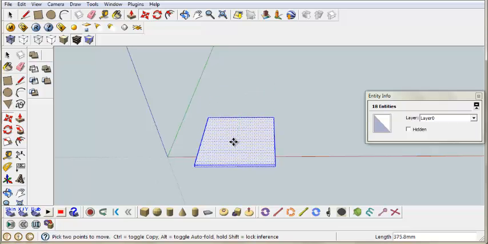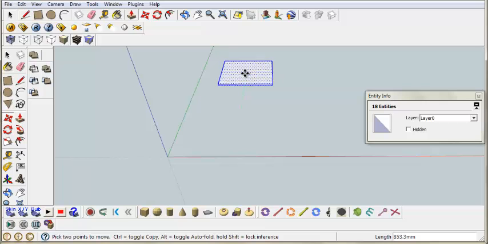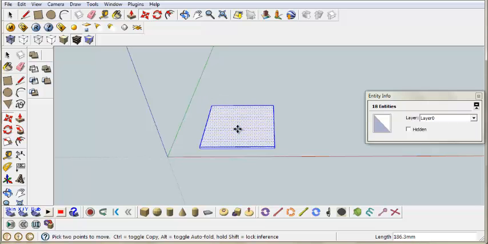If you follow the green axis, the line actually turns green. Same goes for the red axis, it will turn red, and if you go up a bit, it will turn blue on the blue axis. It will indicate which line you're going to follow. So here we're just going to follow the green axis and put it there somewhere.